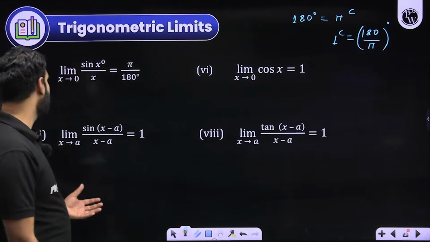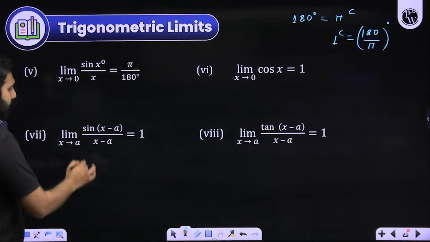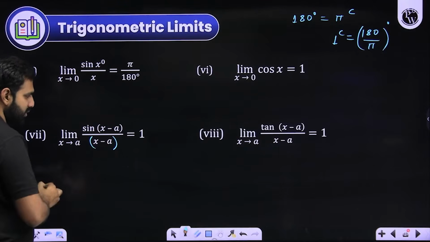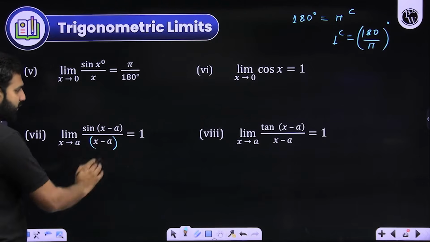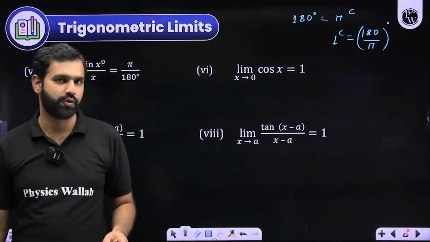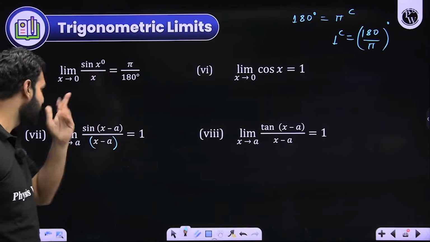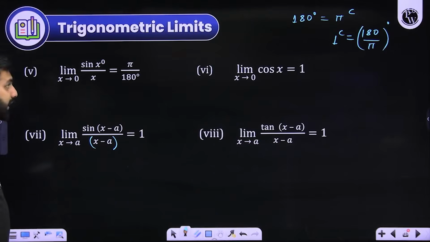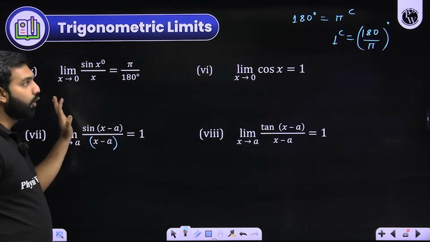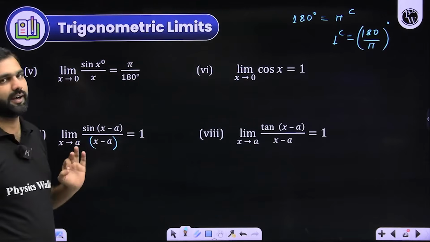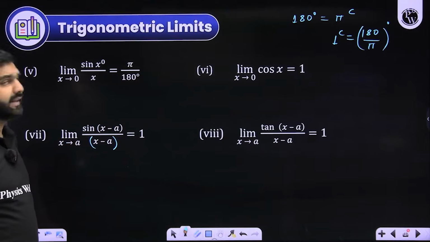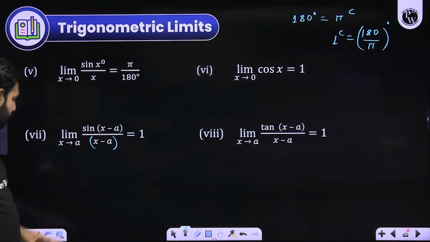The same result will apply here. See here, in this case, x is approaching a. So this x minus a is approaching 0. That's how it is becoming 1. The same is true here as well. So I hope there is no confusion or doubt on that front. Now, moving ahead with that result, how did we convert this degree into radian? I hope you have gotten complete clarity on that front. That 1 radian will be 180 by pi degrees. And by that, I have converted it into this result.